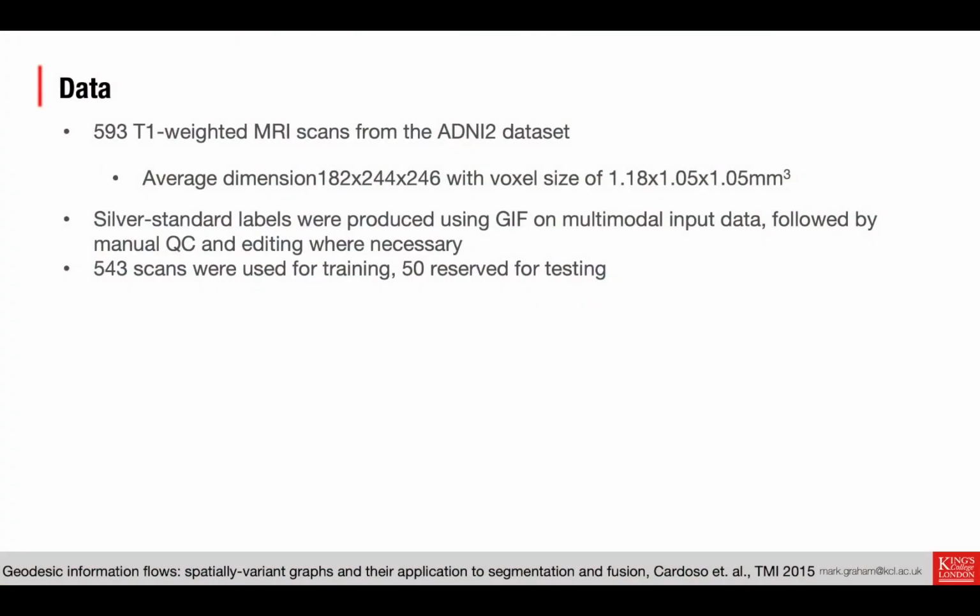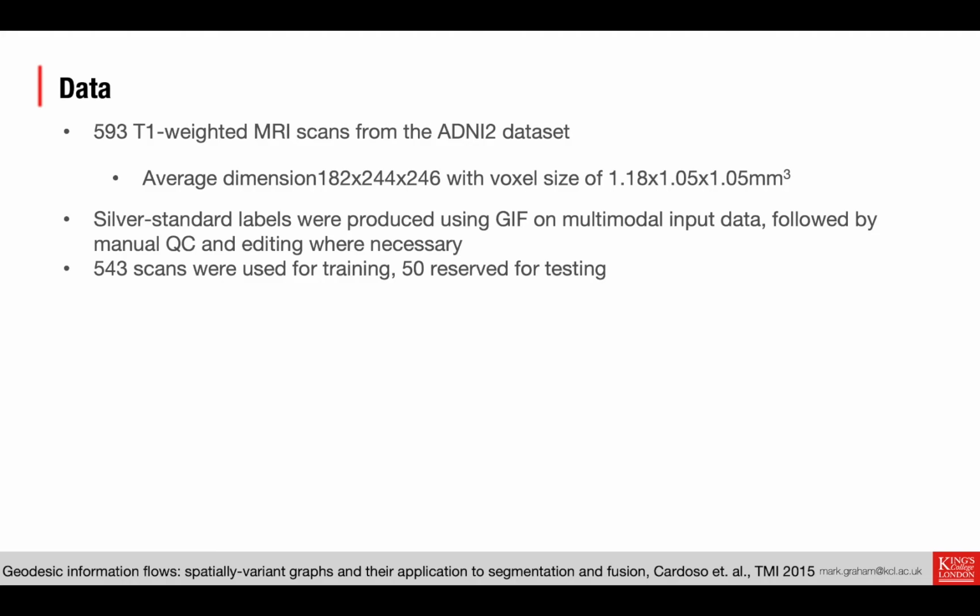So the experiments, the data. We use almost 600 T1 weighted MRI scans from ADNI, and we produce silver standard labels for these using GIF, geodesic information flows, to propagate labels using multimodal input data, not just T1s from ADNI, followed by manual QC and editing of the labels where necessary.